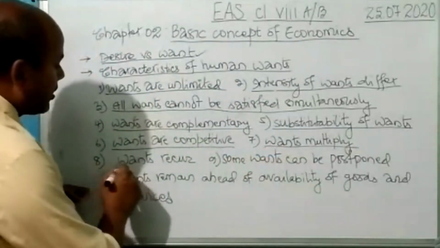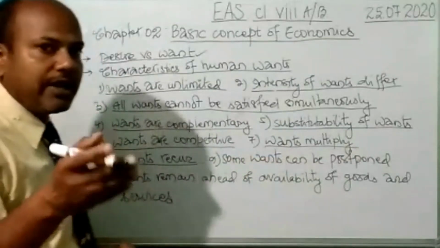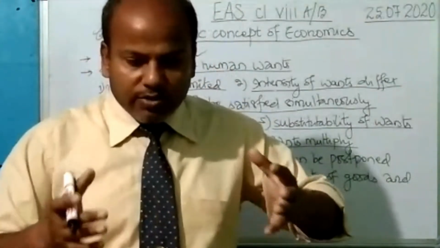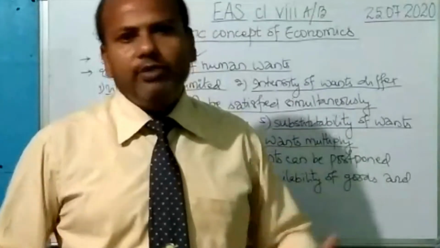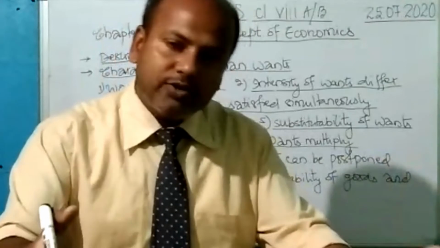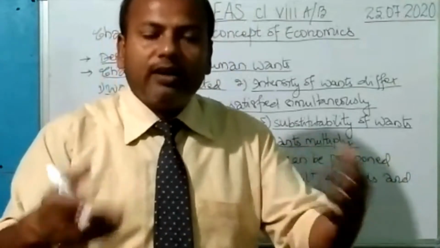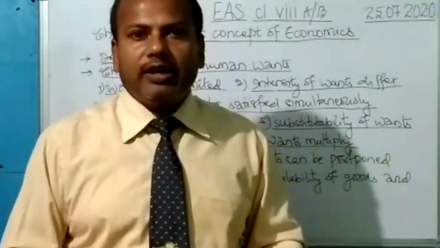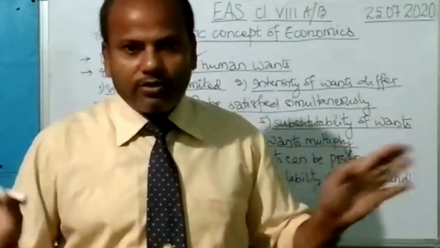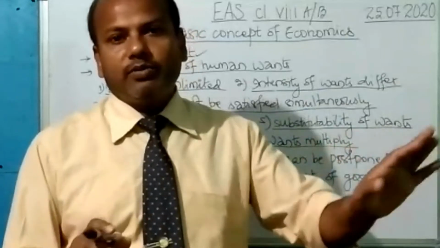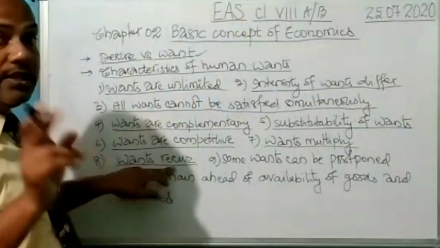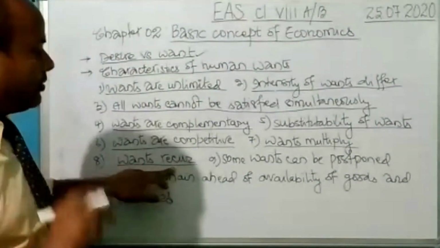Next, wants reoccur. Reoccur means to come again and again. Like this morning you had breakfast. Does it mean that your need for breakfast is over and you will never require it again? No. Tomorrow morning again you require. Day after tomorrow again you require. So wants reoccur, they come again and again. You have a want to visit a washroom. So you visited, now you will never go? No. Your want is fulfilled, again that want will come to you. So wants reoccur again and again, and this will continue as long as you live.